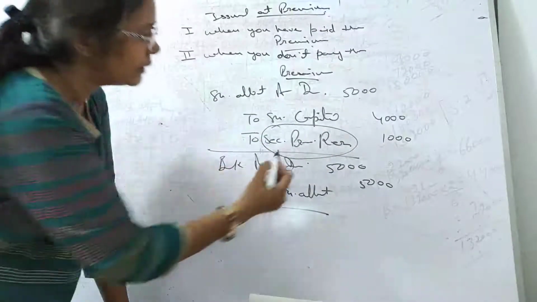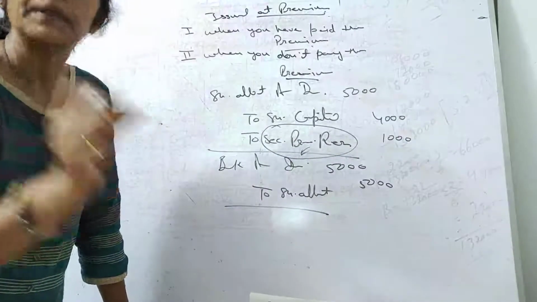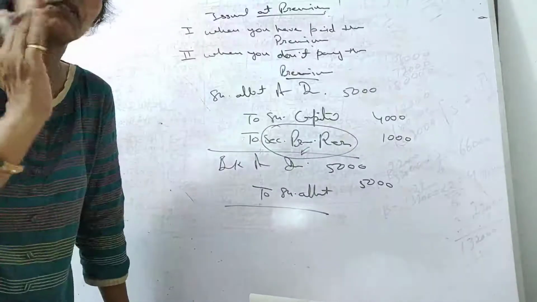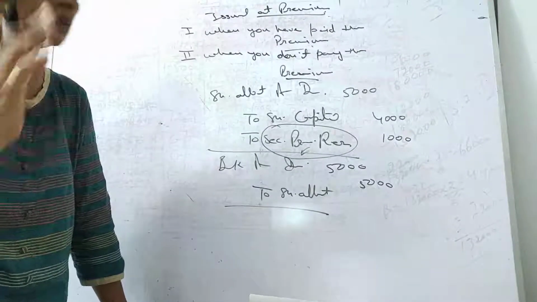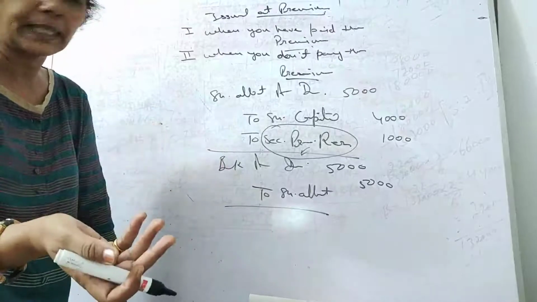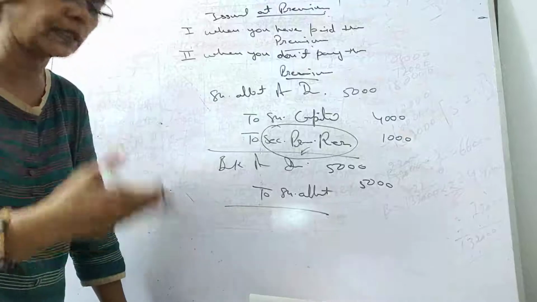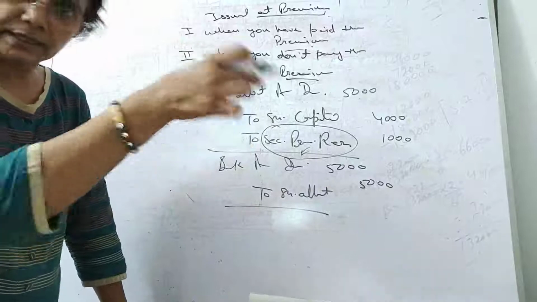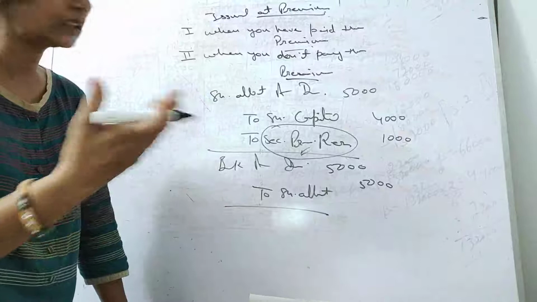Once you receive the amount in the securities premium reserve, it can be used only for the specific purposes given in Section 52, which we have already discussed, the utilization of the securities premium reserve. It can be used to issue bonus shares, to write off preliminary expenses, and to pay the premium at the time of redemption of debentures. There is a list over there, so you can watch it once again.